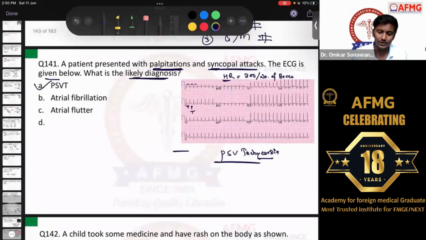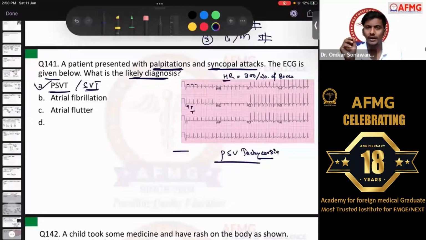So here the answer would have been option A, PSVT, paroxysmal supraventricular tachycardia. If that was not an option, then SVT, supraventricular tachycardia. Whatever it was, that would have been the best answer. We have discussed the management also.